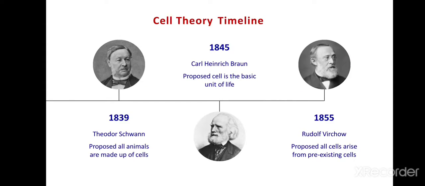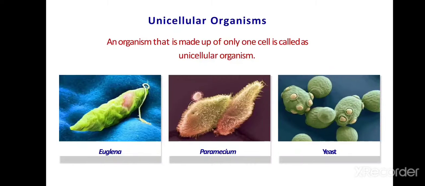Meantime, in 1839, Schwann proposed that all animals are also made up of living cells. And in 1845, Carl proposed that the cell is the basic unit of life. And in 1855, Virchow proposed that a cell is produced from a pre-existing cell itself.